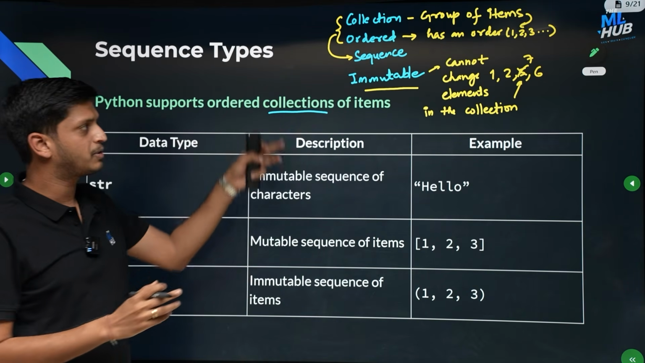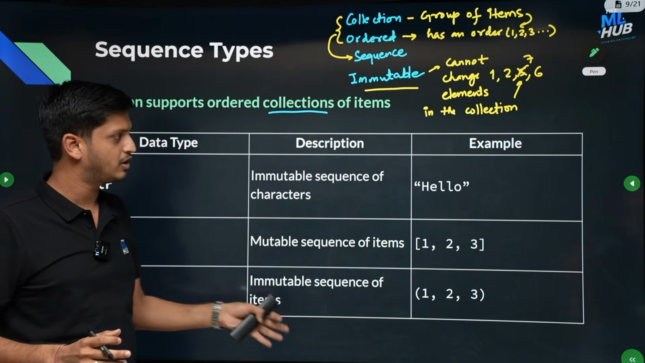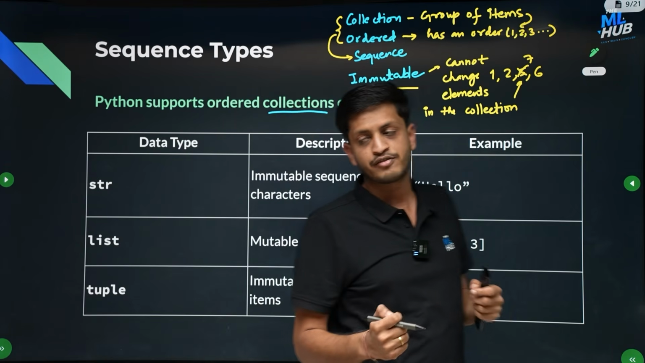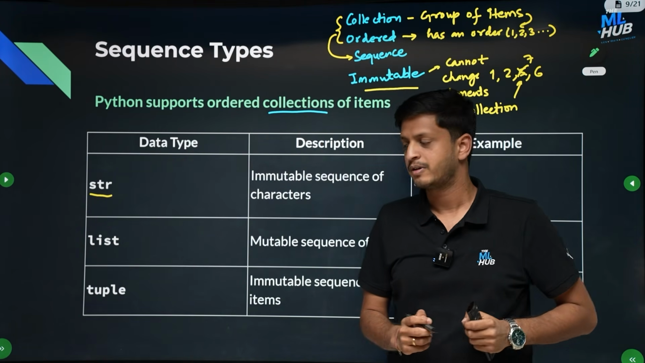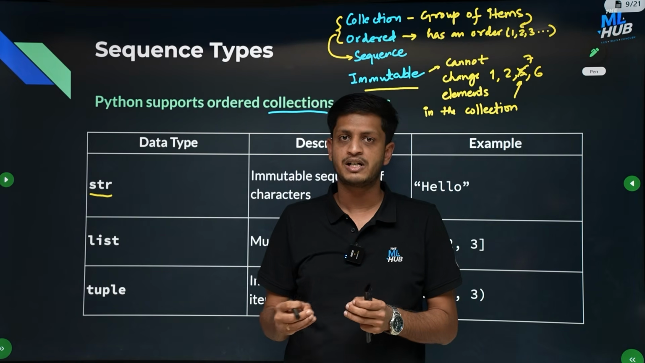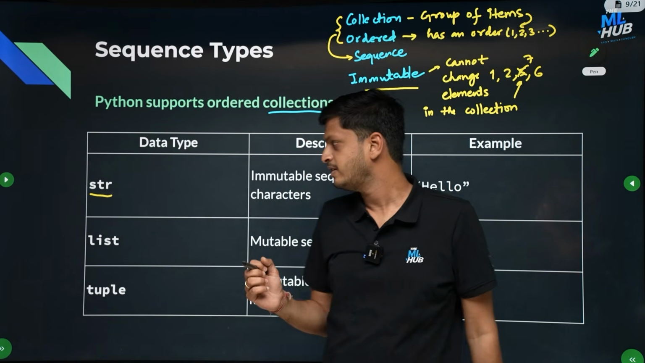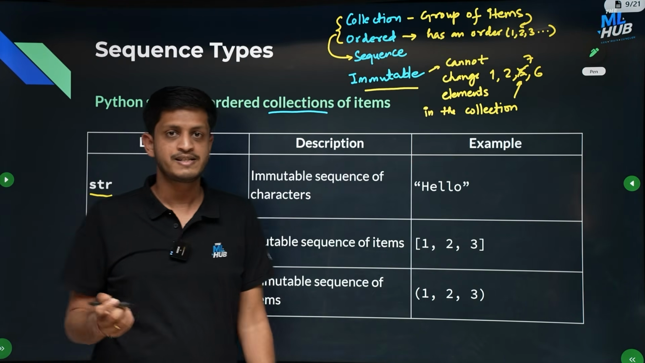Okay, so this is the terminology. Now let's see this terminology in all these data types one by one. First one is string, or str data type. So string data type again is an object of str class in Python. Again, now what it is, a sequence.